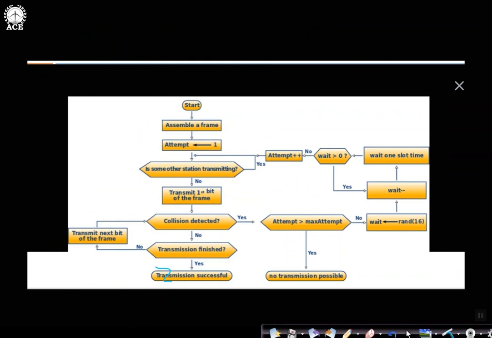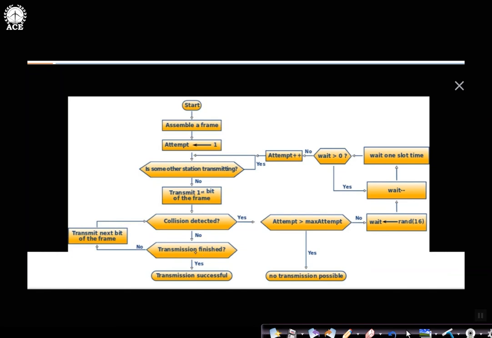See the algorithm. Start. Assemble the frame. The data link layer is getting the frame from the network layer. This is our first attempt. Look at that, carrier sensing is going on here. Is some other station transmitting? Yes. Again go back and continuously sense. No. Then transmit the first bit of the frame, not the whole frame, just the first bit. Collision detected? No. Then transmit the next bit.